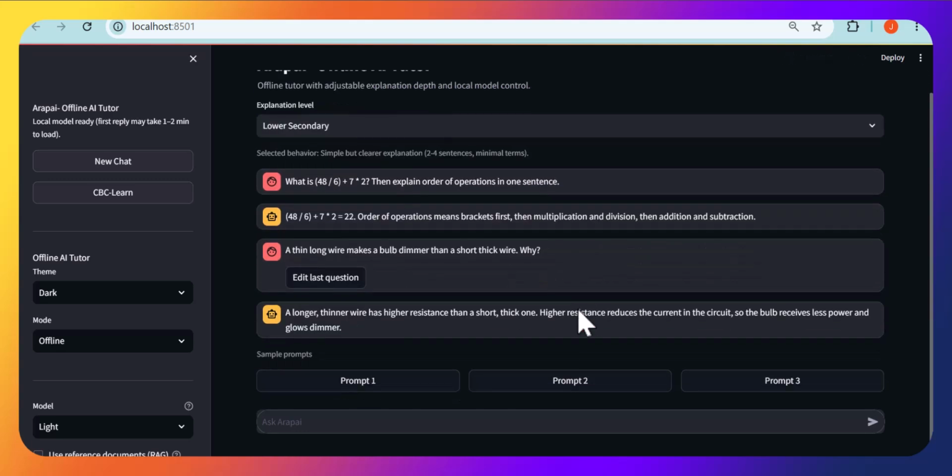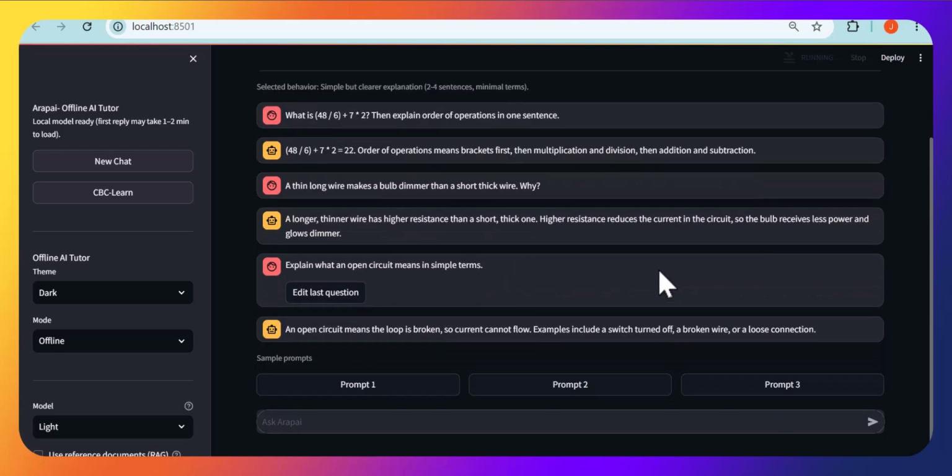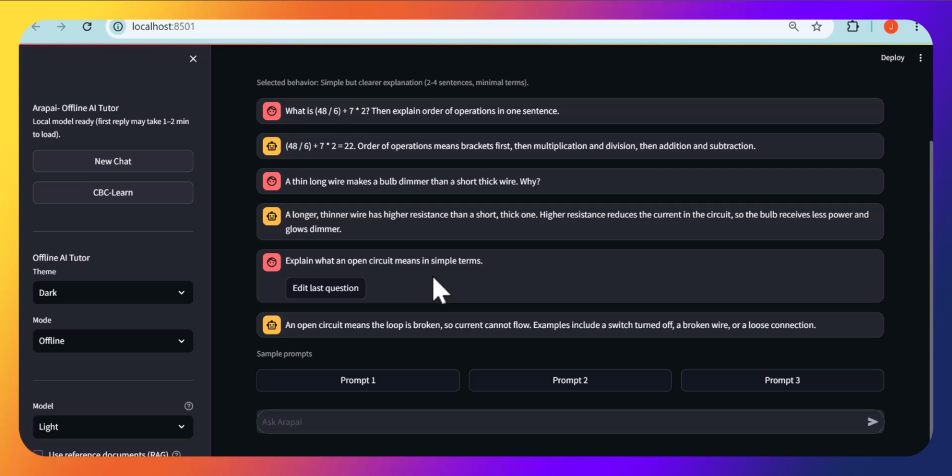Now prompt 2 is about electricity, where we're talking about the physics involved in a thin long wire having an effect of having a dimmer bulb than a short thick wire, and we want to know why. So when you look at the answer, it explains exactly what happens, and then we have another sample prompt that we can try out, and this prompt is asking about what an open circuit means in simple terms, and this is the explanation, and it's very clear for a student in lower secondary.